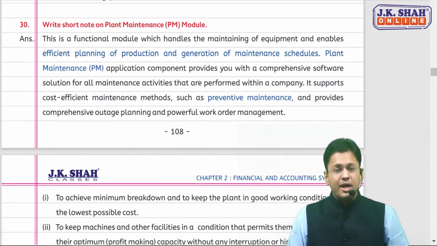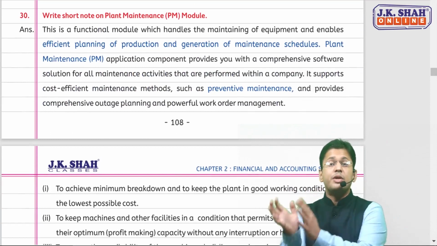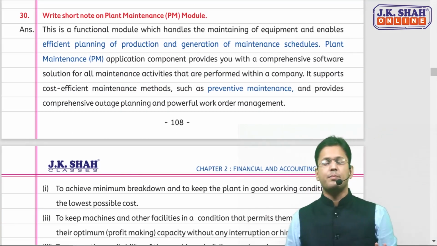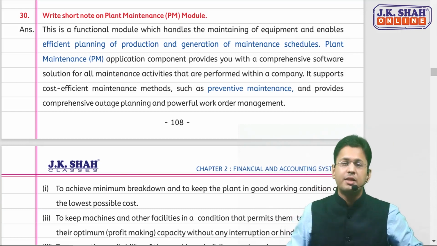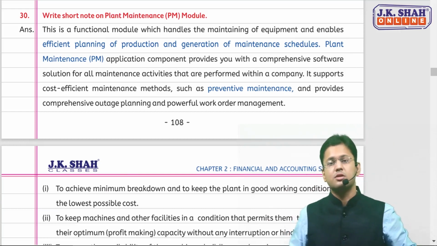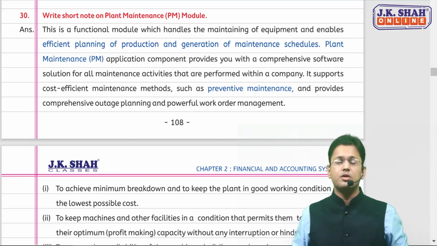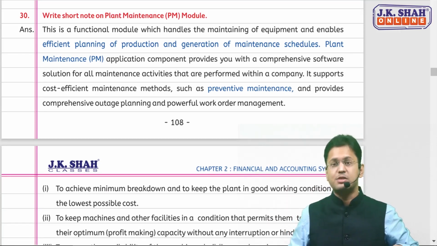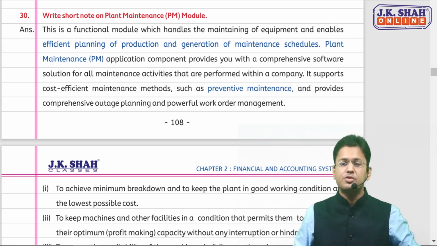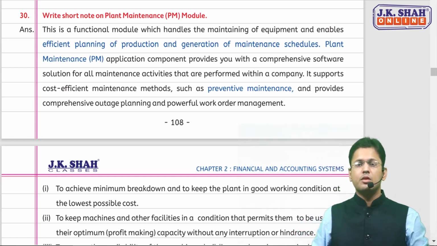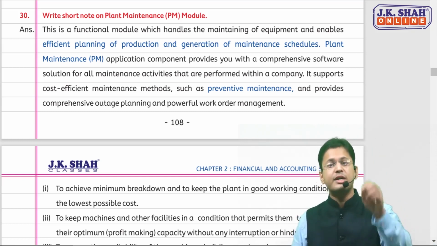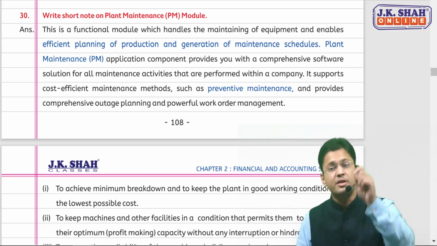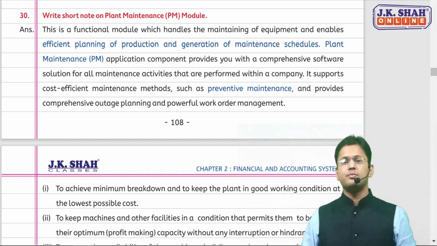In the plant maintenance module also, now this is a separate module. Plant maintenance has a separate module because the need for maintaining the plant is of utmost importance in the current scenario. You should try that your machine breaks down as little as possible. The downtime becomes low. The machine should be in working condition every time so that the optimum capacity can be utilized. Optimum return can be gained from that machine.